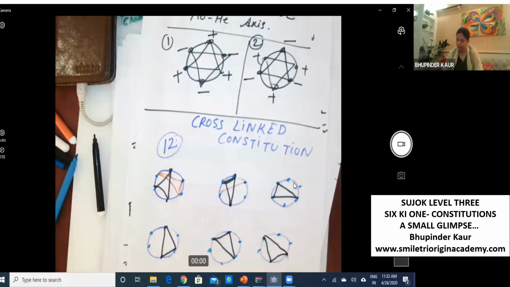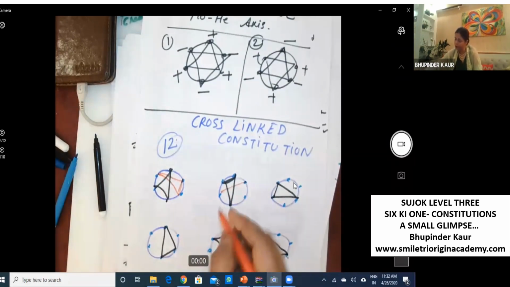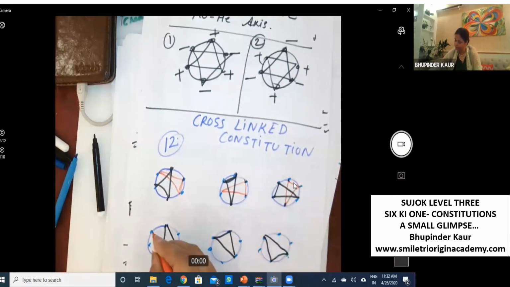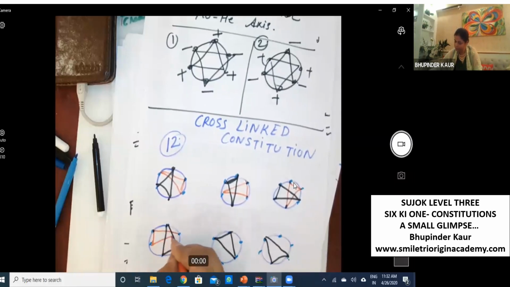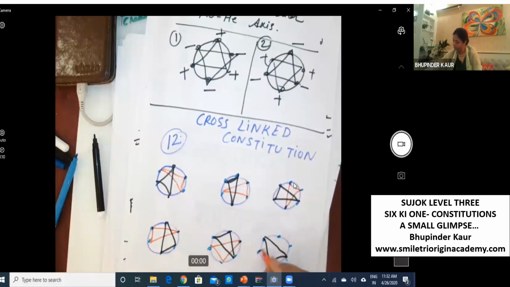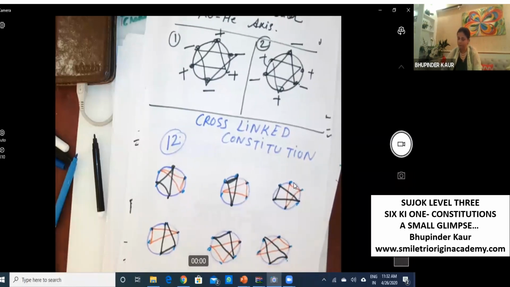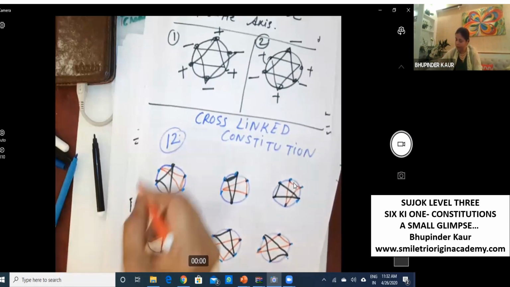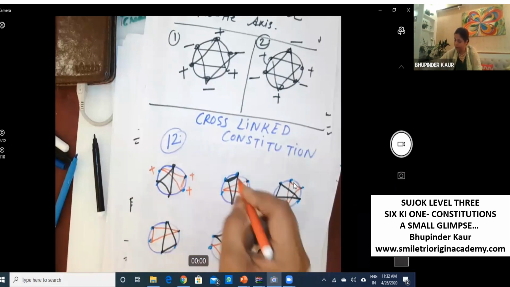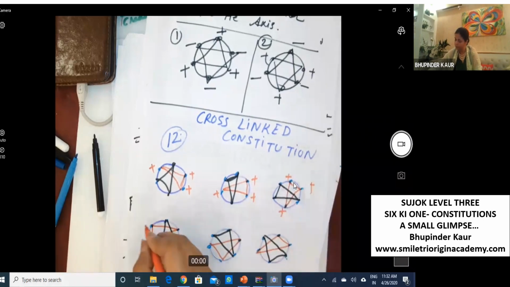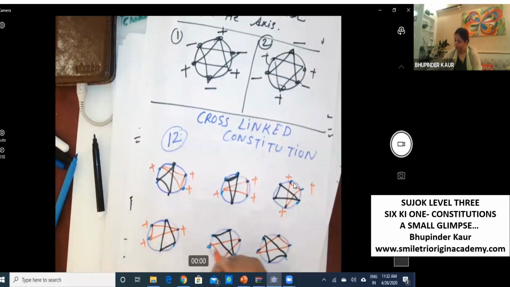Cross-linked constitution, butterfly constitution. So let's take plus plus plus.